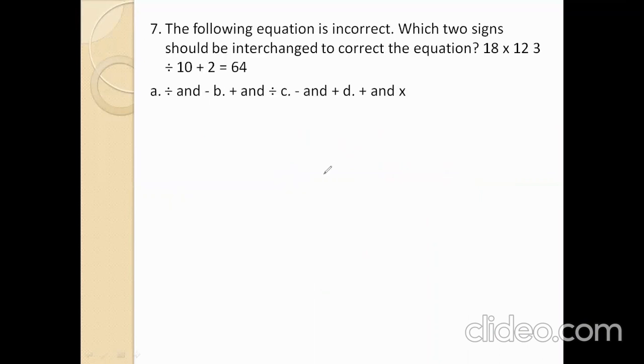Next. The following equation is incorrect. Which two signs should be interchanged to correct the equation? So which signs do we change to get that answer? We'll go through the options. Divide by minus, we interchange. 18 into 3. So in place of divide, we write minus 10.